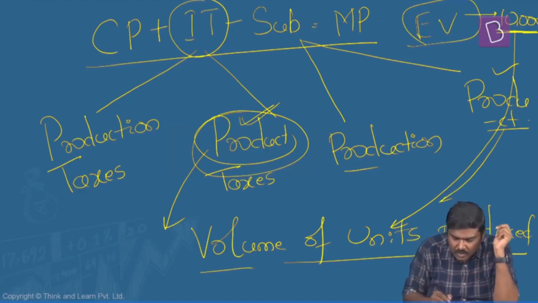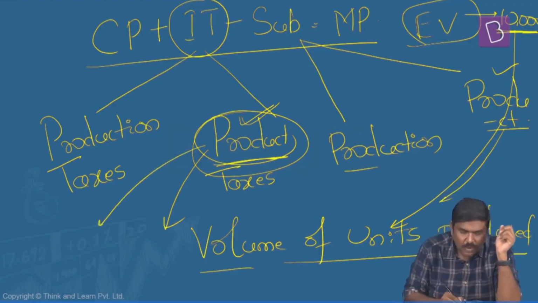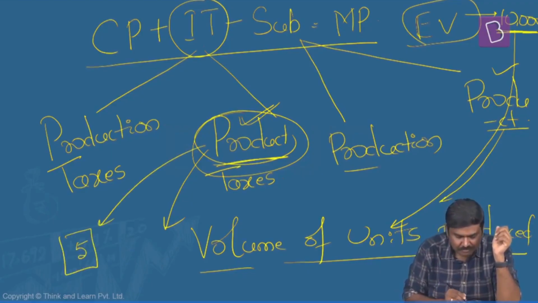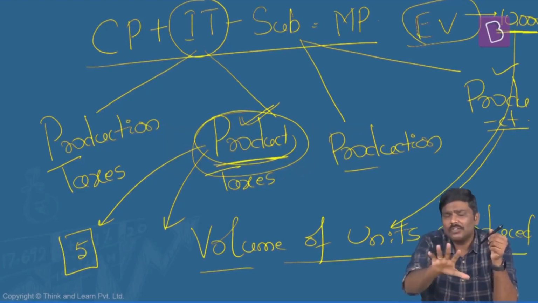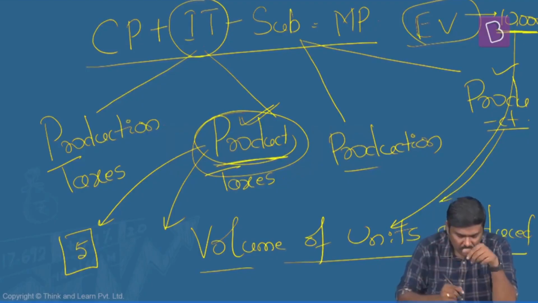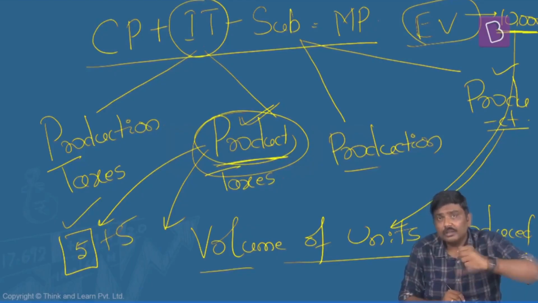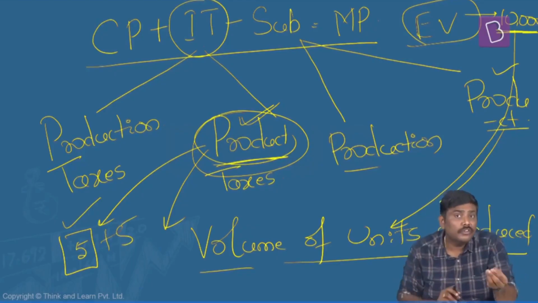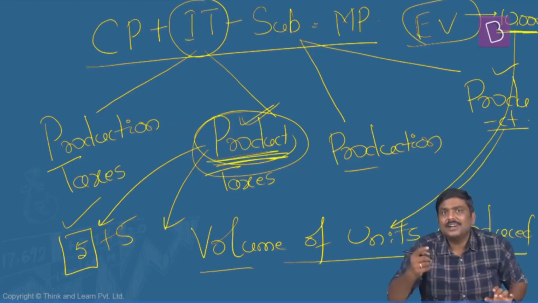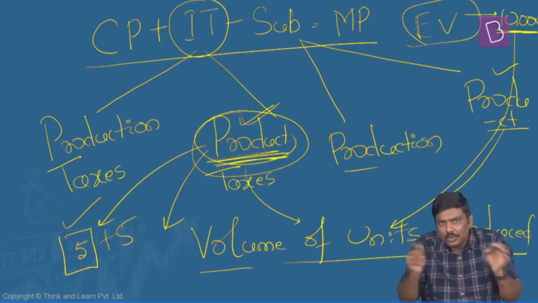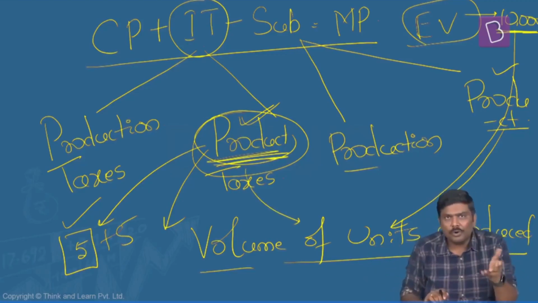Then, on the other hand, there is the concept of product taxes. Again, directly linked to volume of production. Government says, you produce one unit, I will charge you 5 rupees GST. You produce one unit of a product, I will charge 5 rupees of taxes or GST on you. So, if you produce one unit, how much will be the GST? 5 rupees. 2 units, 5 plus 5, 10. 3 units, 15. 4 units, 20. 10 units, 50. 100 units, 500. Now, can I simply say that these taxes are directly connected to how many units you will produce. If you produce one, 5 rupees, 100, 500 rupees. If you don't produce, obviously no taxes.